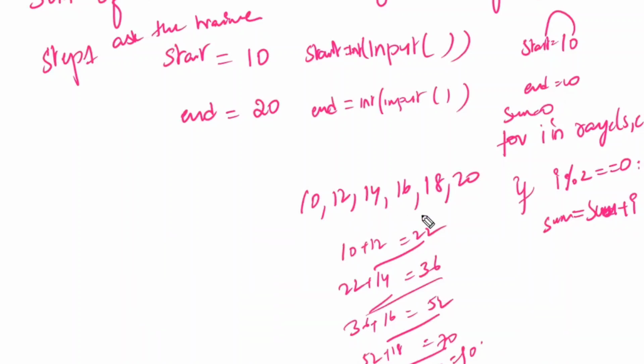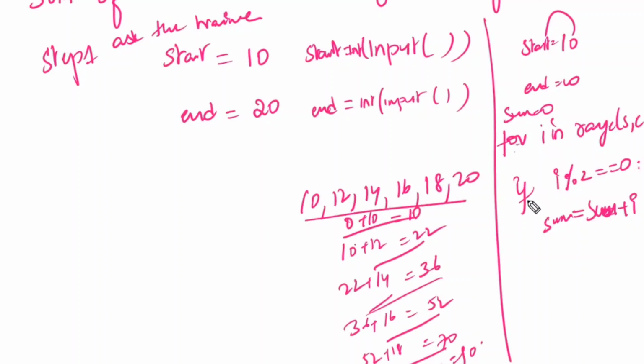So the starting number is 0 plus the 10. This 10 will be taken here. It is going to move in this way. Got the point? Now, how to convert the same thing into a Python program: first you have written this one normally, and the same thing I have written as Python code. First you have taken the starting and ending, I have taken the starting and ending. You have taken the list of values, for that I have taken i and inside that an if condition. After that you have done the sum, I also did the sum. Finally, you want the total sum, and I am printing the total sum as print sum.